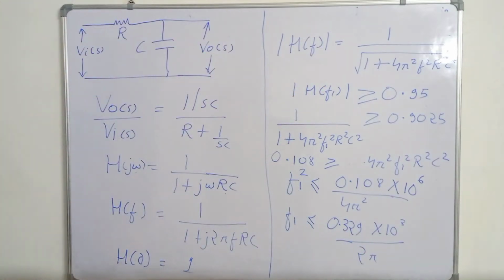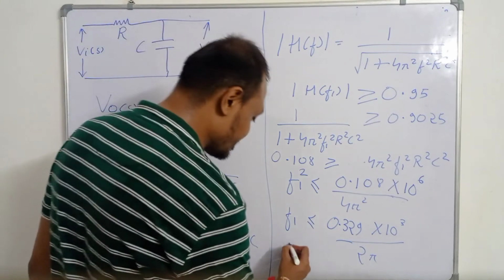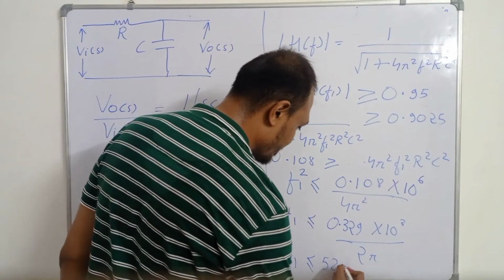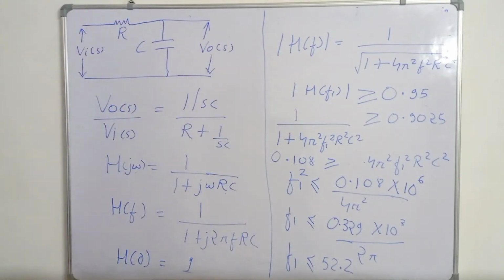So if you solve it, you will get 52.2 as the answer. F1 must be less than or equal to 52.2. So the maximum value of F1 is 52.2.